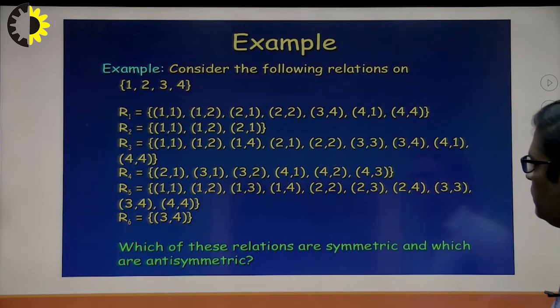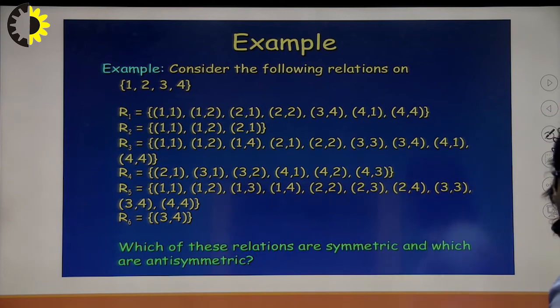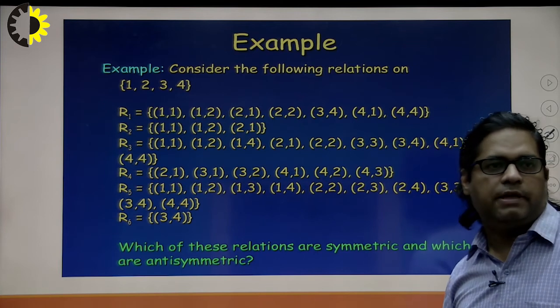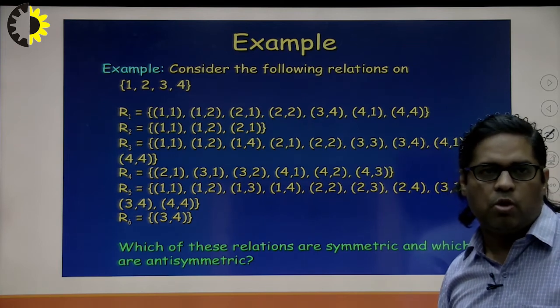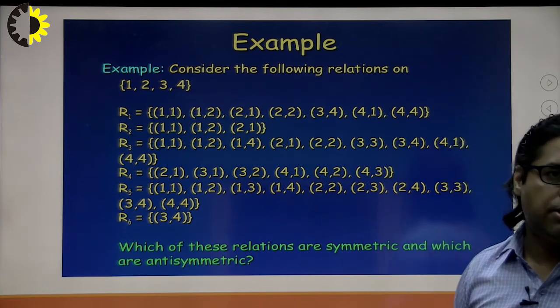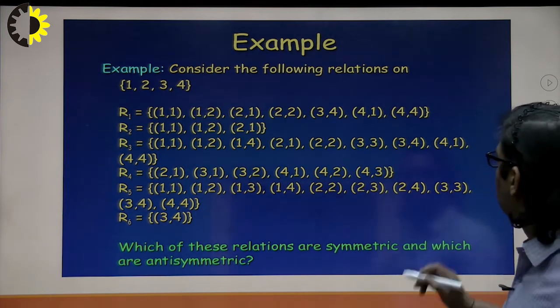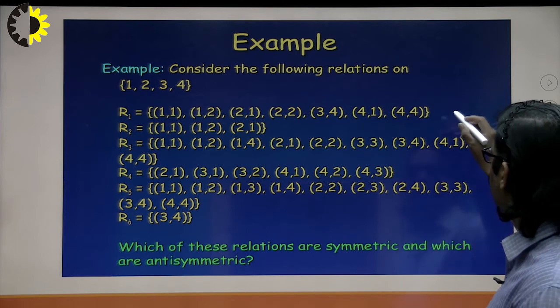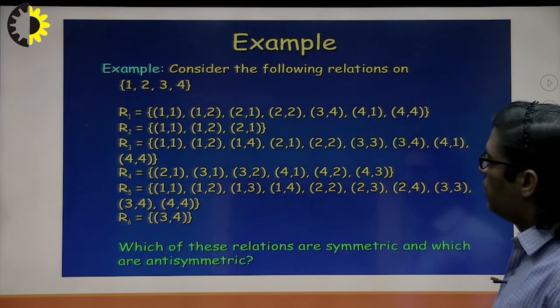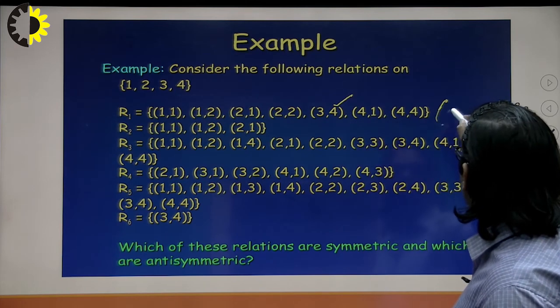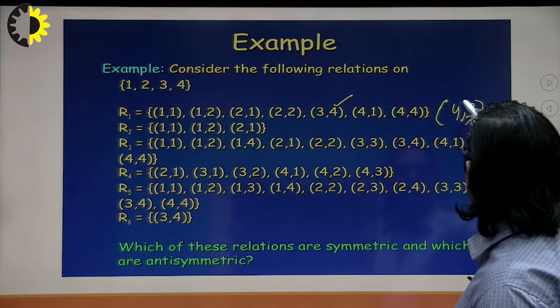These are the examples. In these examples, which of these relations are symmetric and which are antisymmetric? So let us solve these examples. In the first example, we can see that (1, 2) is there, (2, 1) is there. Similarly (3, 4) is there, but (4, 3) is not there. So it is neither symmetric nor antisymmetric. Why so? Because (3, 4) is there, so (4, 3) should also be there, but it is not existing.